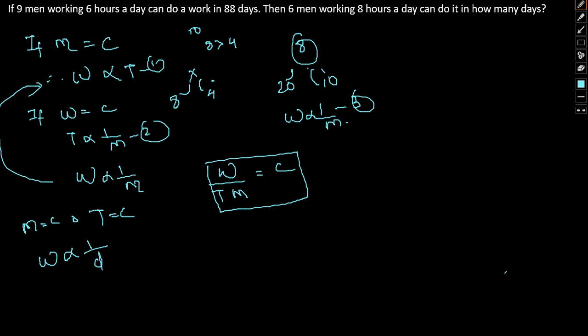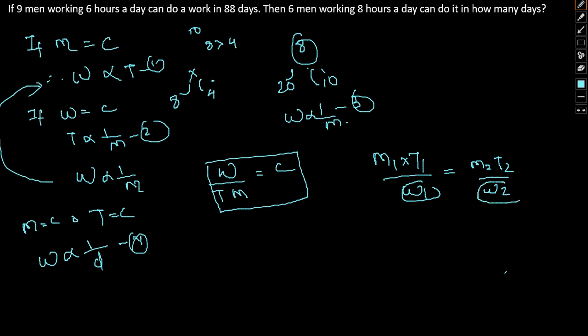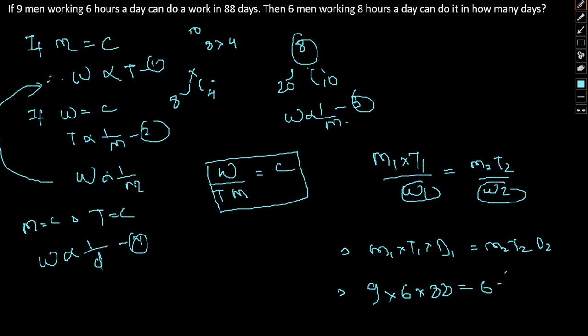So with this condition also in place, we can write a similar equation: m1 t1 by w1, which we already talked about, will be equal to m2 t2 by w2. Here let us assume that the work is constant. So we can write m1 t1 d1 equal to m2 t2 d2. We can write it in this way. So m1 being 9, 6 hours a day for 88 days, equal to m2 being 6, time being 8, and d2. So if we solve the same,